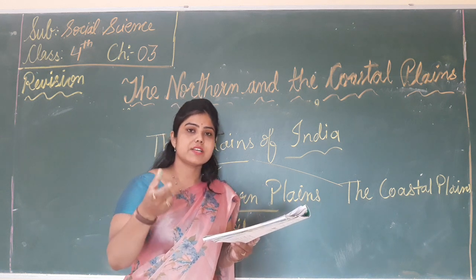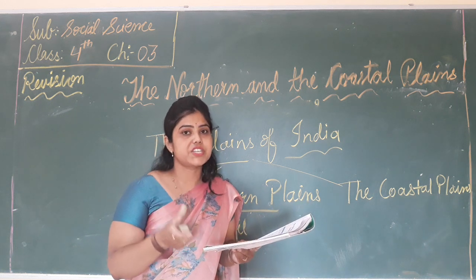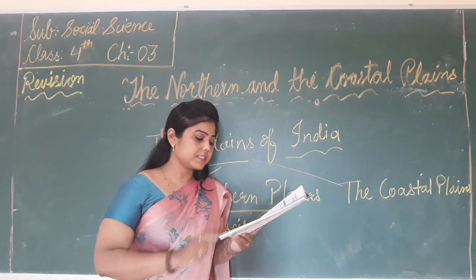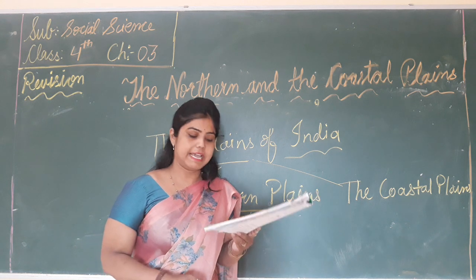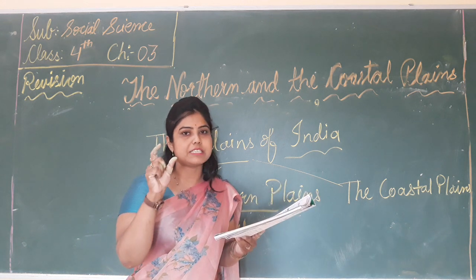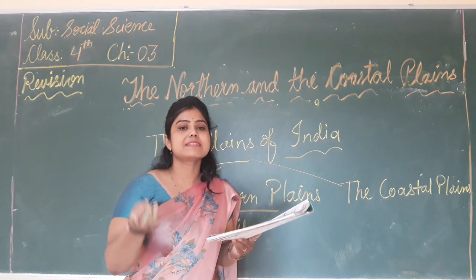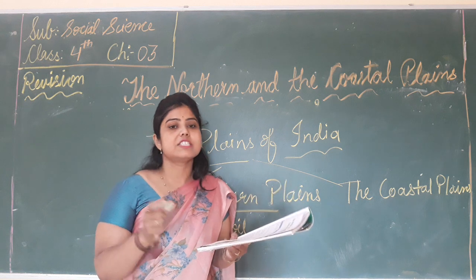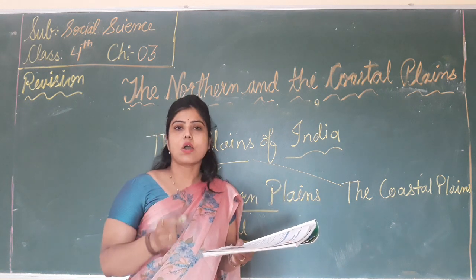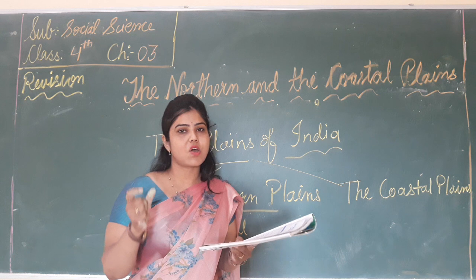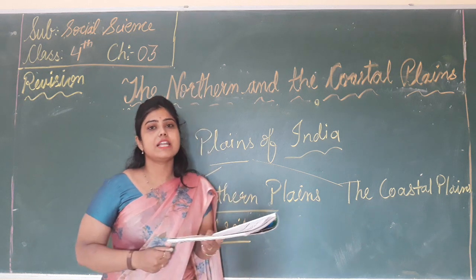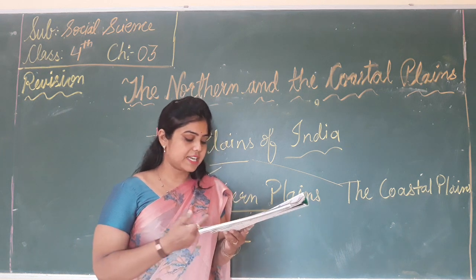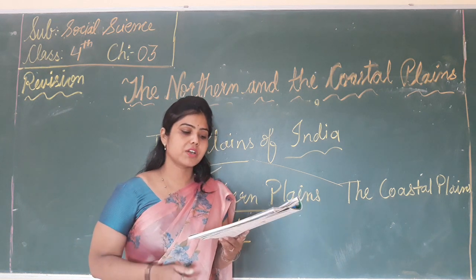So there are many glaciers in the Himalaya, and when the glaciers melt, many rivers are formed, and these rivers flow throughout the year and bring broken pieces of rocks, minerals, sand and silt. This fine silt deposited by the river is called alluvial soil. This soil is very fertile and very good for growing crops.